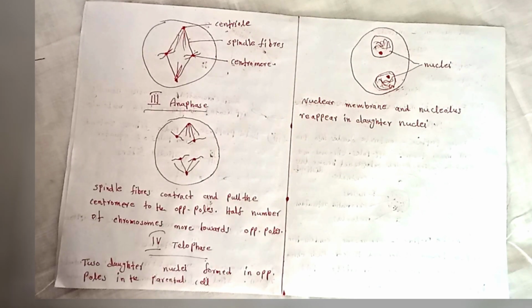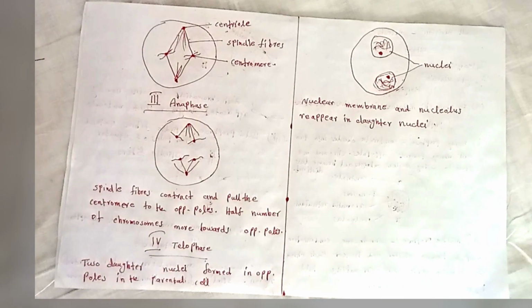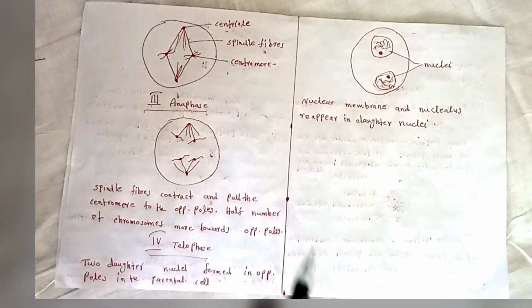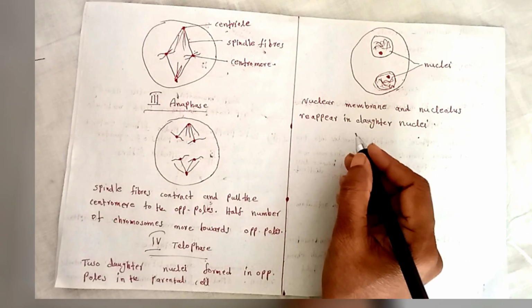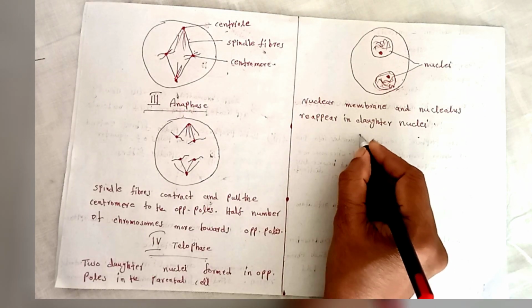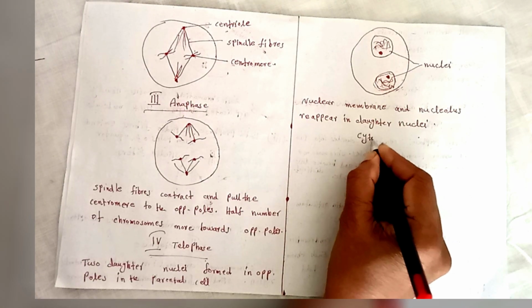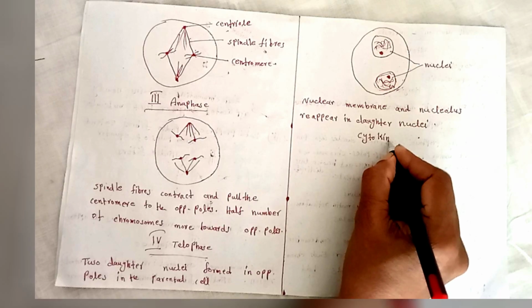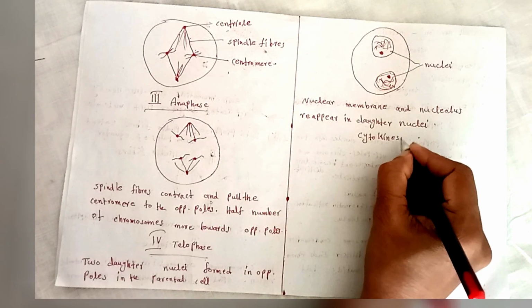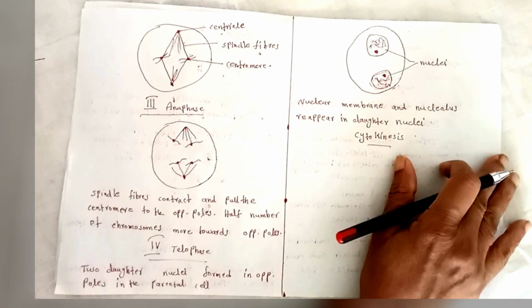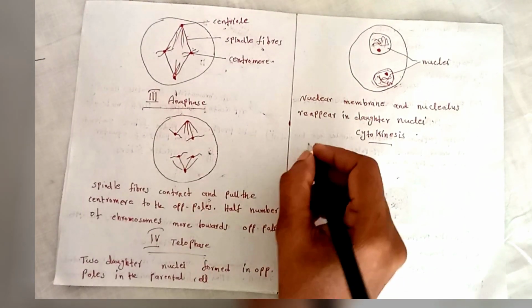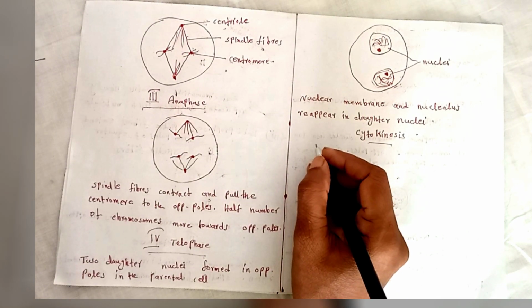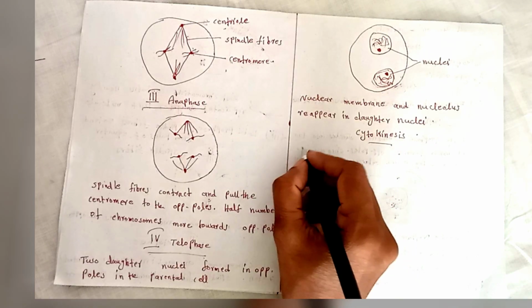Now the karyokinesis, that is the division of the nucleus, is complete. Karyokinesis is followed by cytokinesis, that is the division of cytoplasm. Kinesis means division. Here is some difference between plant cells and animal cells. First we discuss the cytokinesis of plant cells.